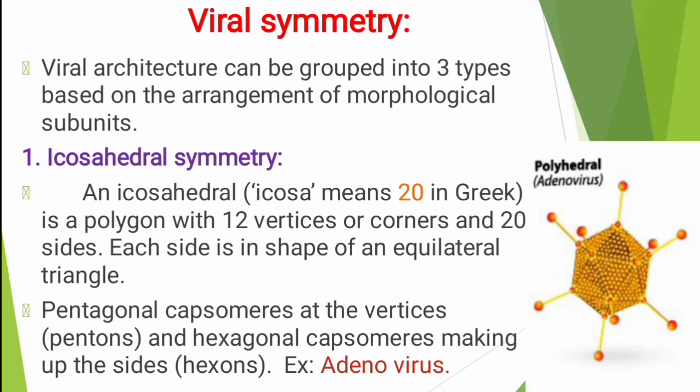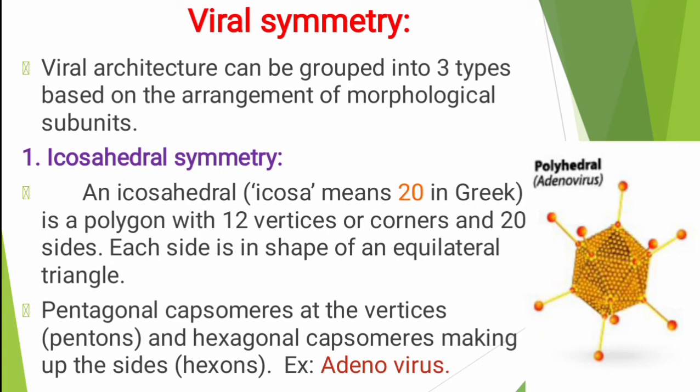In the word icosahedral, Icosa is a Greek word, it means 20. It is a polygon with 12 vertices or corners. See here, if you count in this picture, we see 12 vertices or corners and 20 sides. Each side is an equilateral triangle shape.